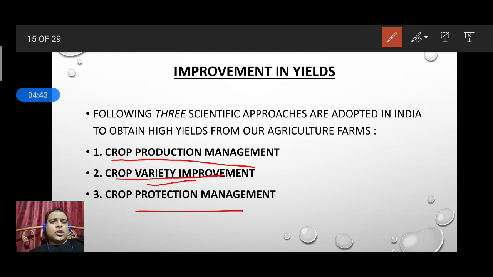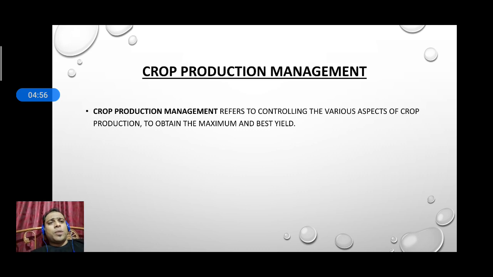First we need to see crop production management, that is, how the crop can be produced in large quantity. So what do you mean by crop production management?